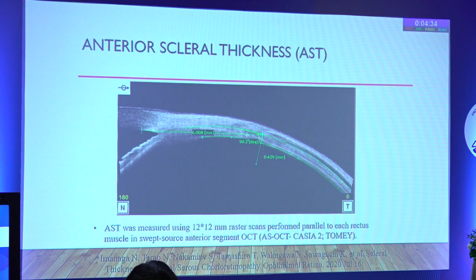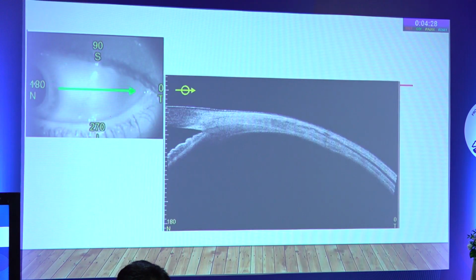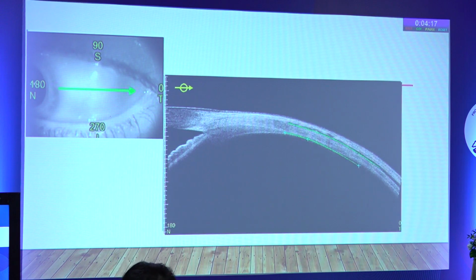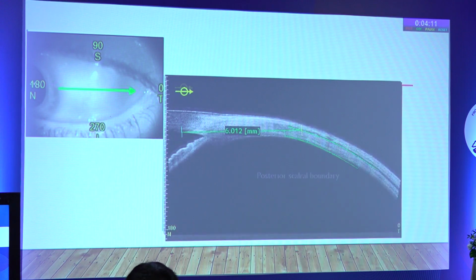and the anterior scleral thickness was measured from 12 by 12 mm raster scans of ASOCT, and the anterior scleral boundary was measured by the solid hyperreflectivity from underneath the rectus muscle, and the posterior scleral boundary was defined by the low reflectivity from the choroid, and we measured the scleral thickness as the distance between these two lines from about 6 mm from the scleral spur, and we decided that we should do it at 6 mm because